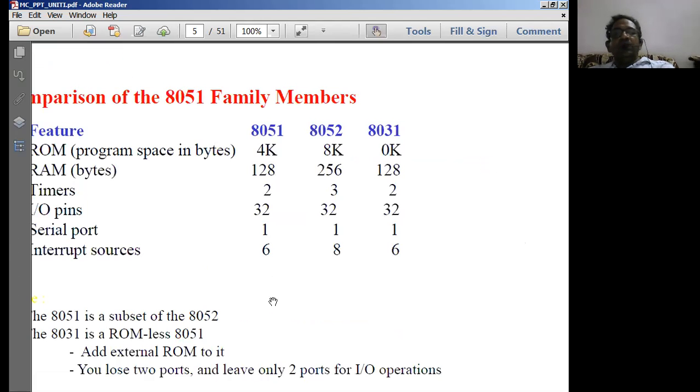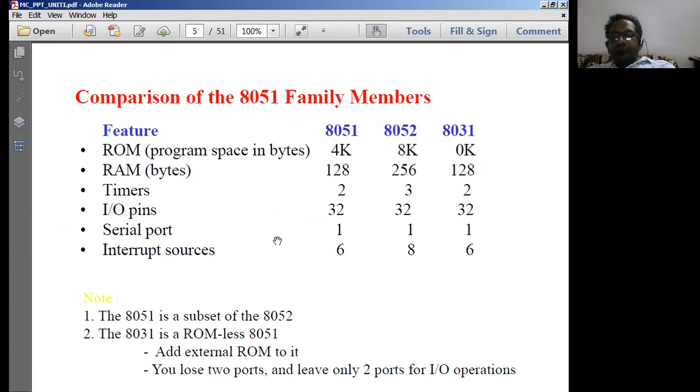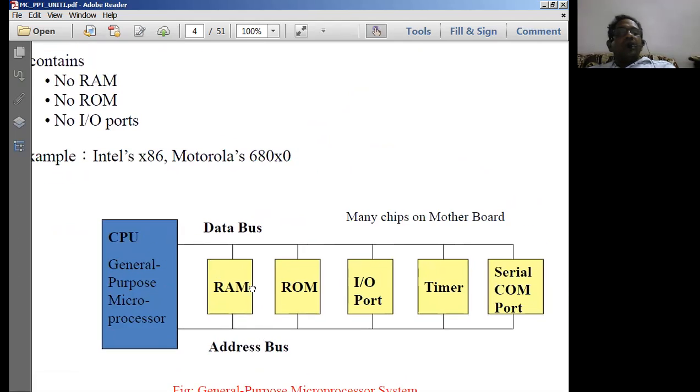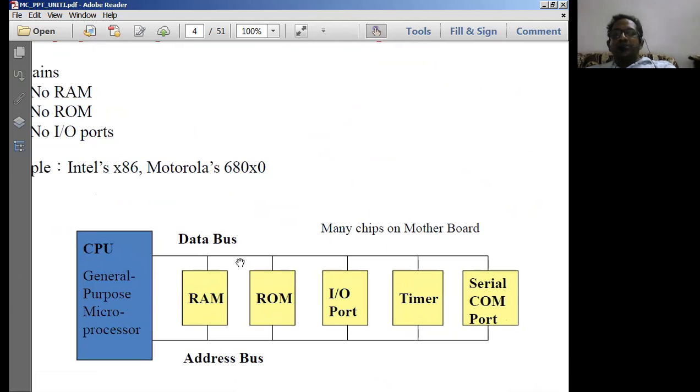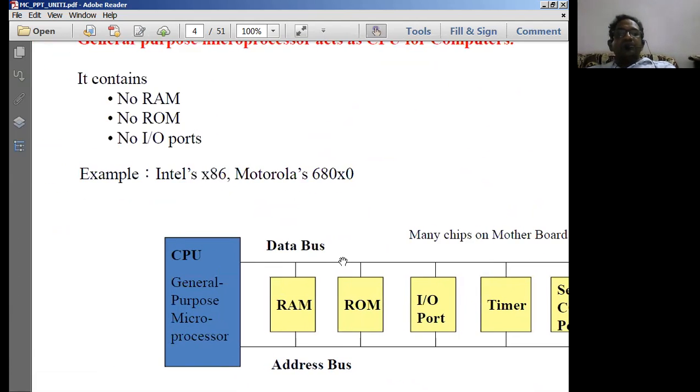Then we move on to the microcontroller. That means, what are the conclusions we can make on this? The microprocessor, the microprocessing unit, does not contain RAM, does not contain ROM, does not contain ports, does not contain any other external peripheral devices connected to it directly. So that's the problem here.